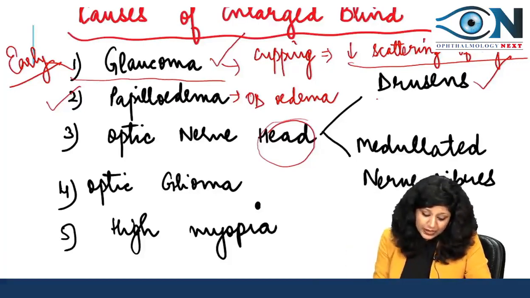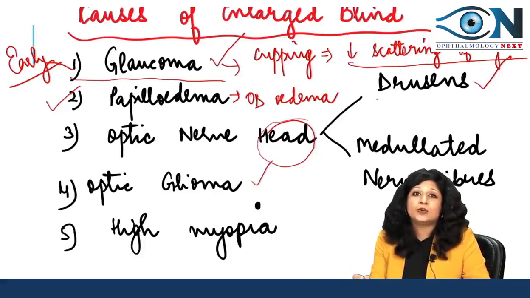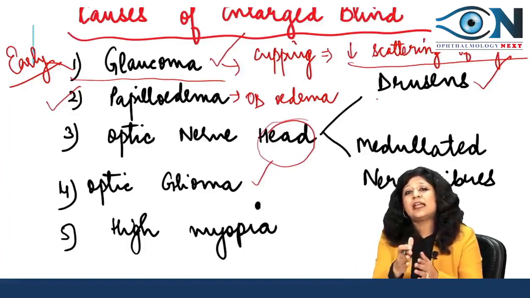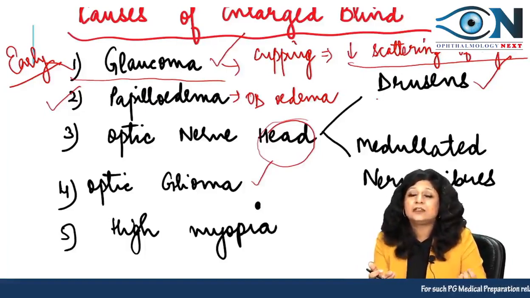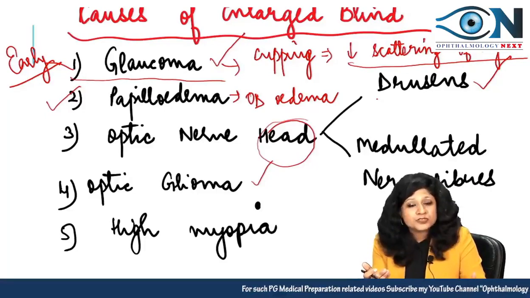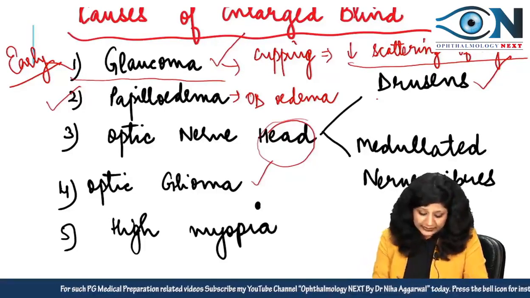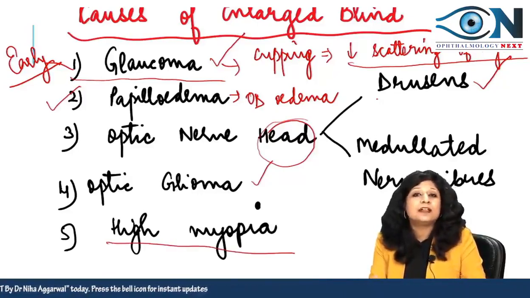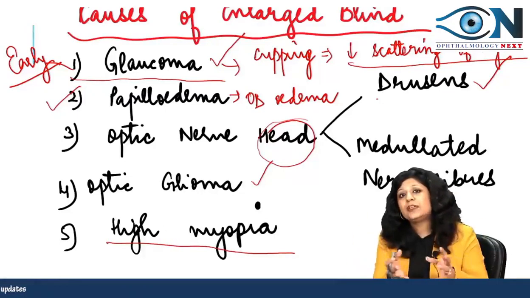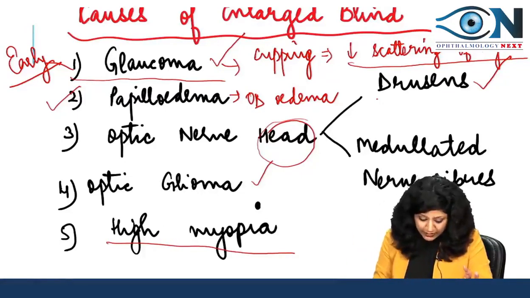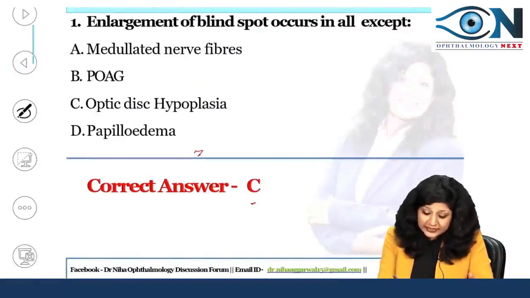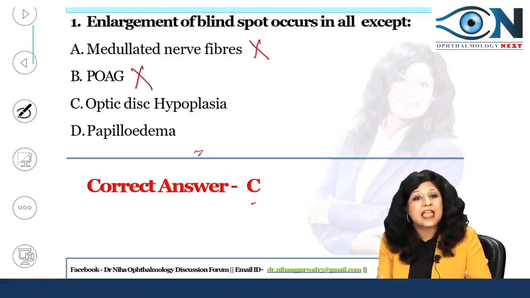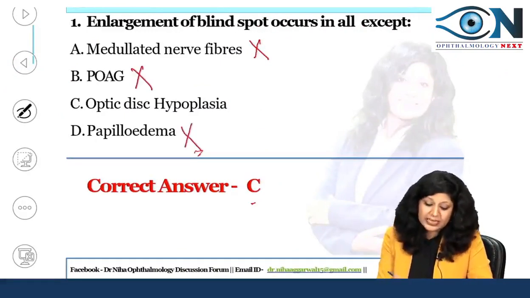Okay. Now, other causes are optic glioma, if you have tumors. So, this means if you have anything abnormal that is adding to the size of the optic disc, it can be the medullated fibers, it can be drusen, it can be tumors, or it can be high myopia. Even the people who have high myopia, why? Due to the peripapillary degeneration. So, that is also leading to increased size of the optic disc. So, if you come back here, can you see medullated nerve fibers can show you enlargement of blind spot, open angle glaucoma early cases can show you, and then papilledema is again a known cause.